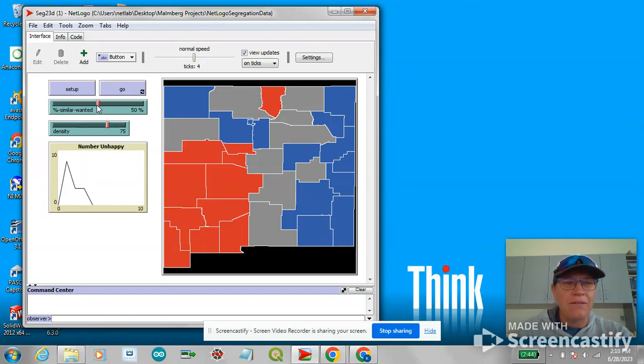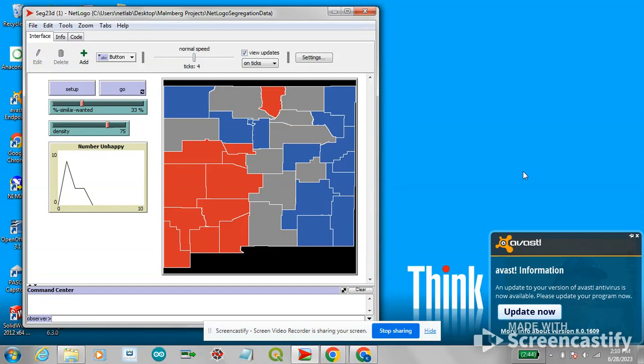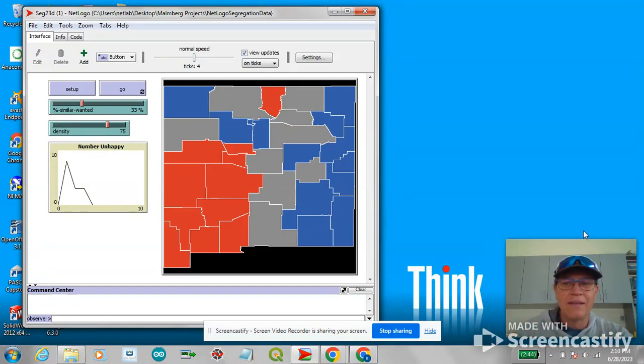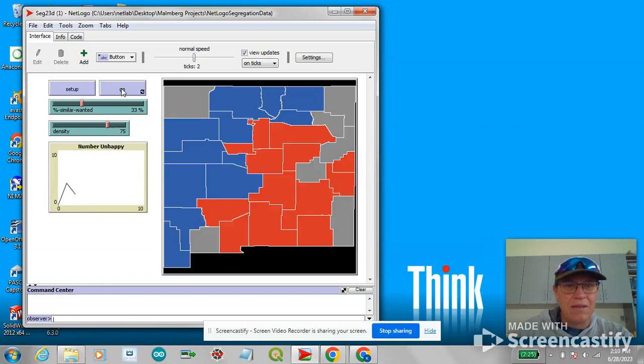We can also change. Let's say maybe we only want a third of the people close to us to be like us, keeping that density at 75%. And as you can see, on some of them, it takes 2 ticks to get there. On some of them, it takes 11 ticks to get there.